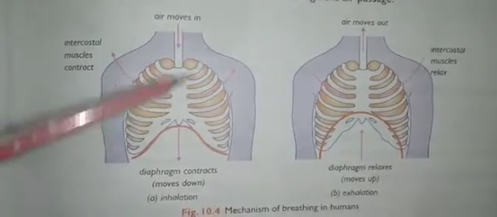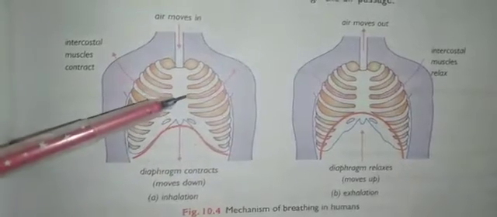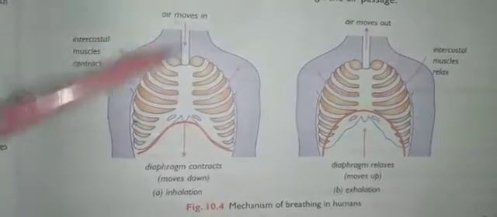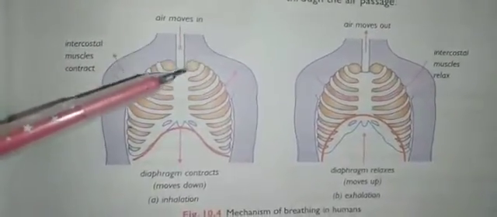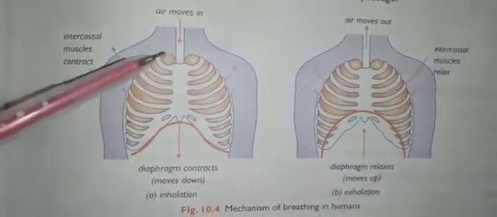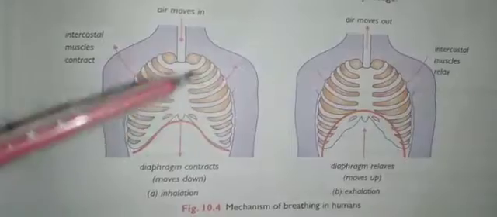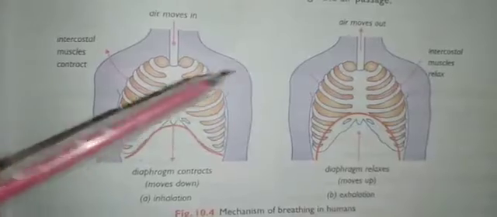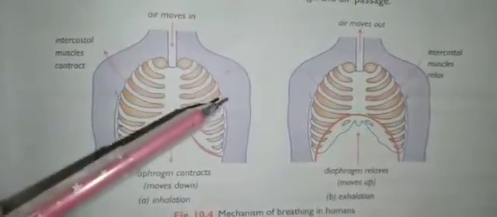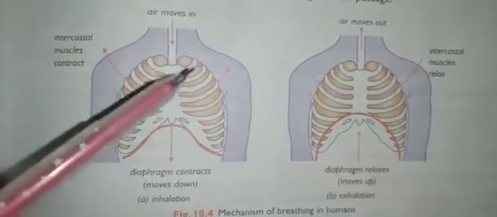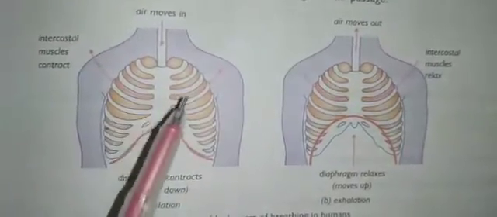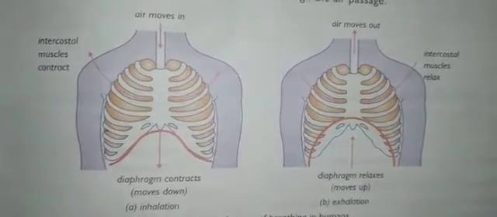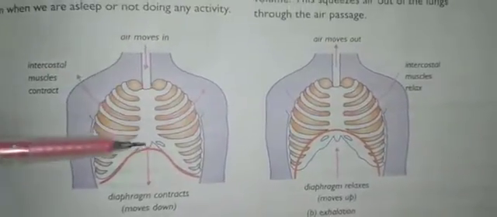When the intercostal muscles contract, all these ribs move upward. So this increases the volume of the chest, and it expands fully. So the volume of the lungs will increase as the air pressure in the lungs decreases, and air moves into the lungs through the air passage. At that time the volume of the chest cavity increases. When it increases, the air pressure in the lungs decreases, and the air from outside fills the lungs through this air passage.